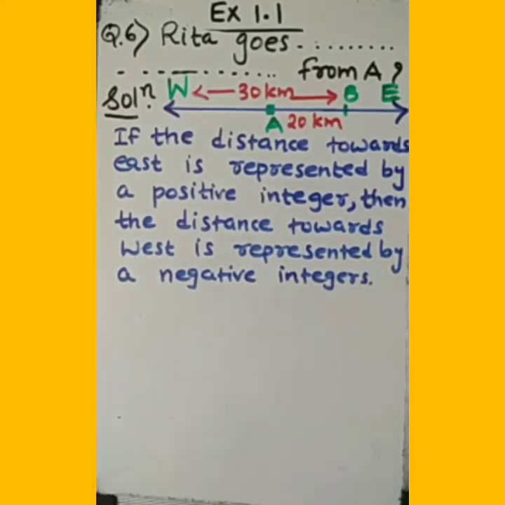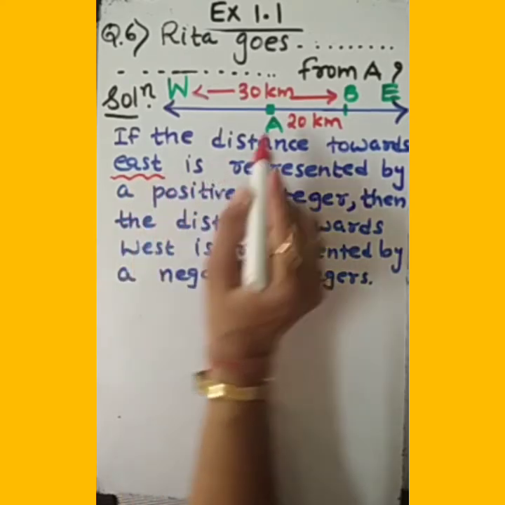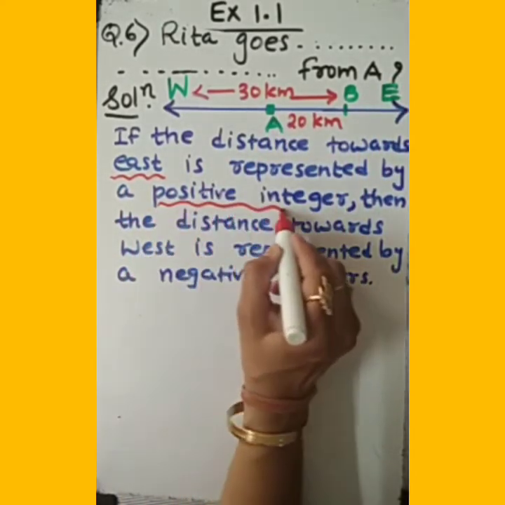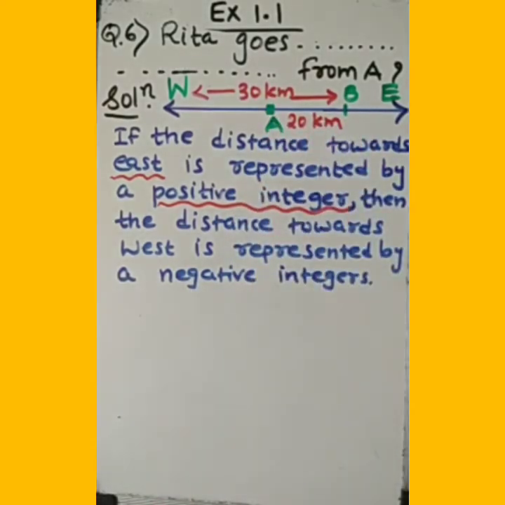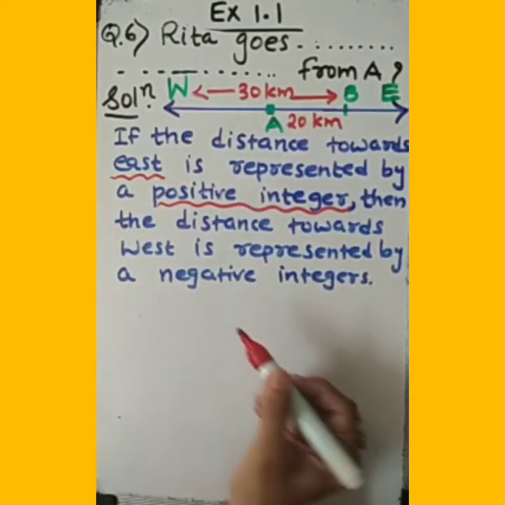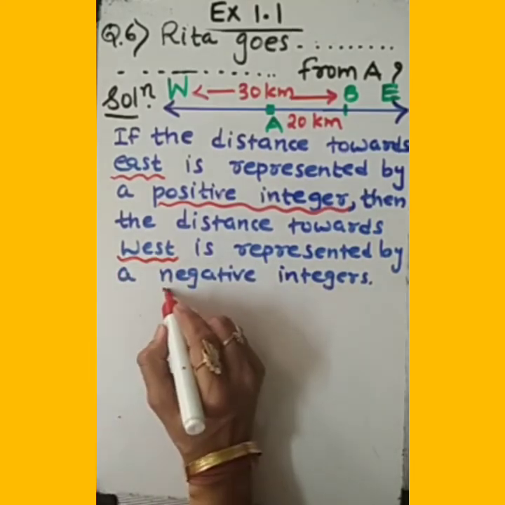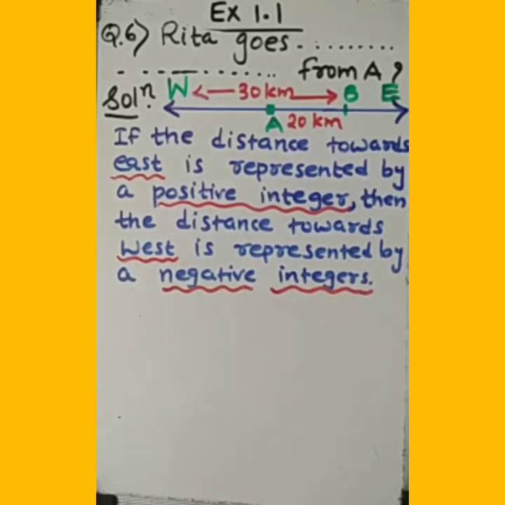Now, please underline all these important things we have written. See, if we proceed in the east direction, that is E, the distance will be calculated positive, means this is 20 kilometer, which we will calculate as plus 20 kilometer. And when we proceed back, means from the west direction we are proceeding, then it will be calculated as a negative integer. Clear to you, beta?